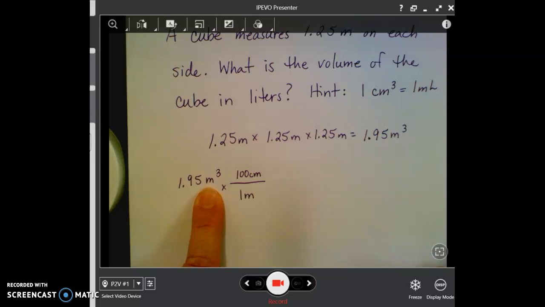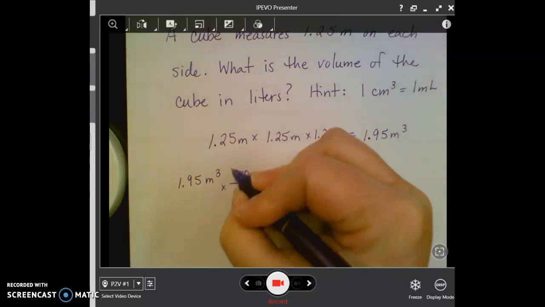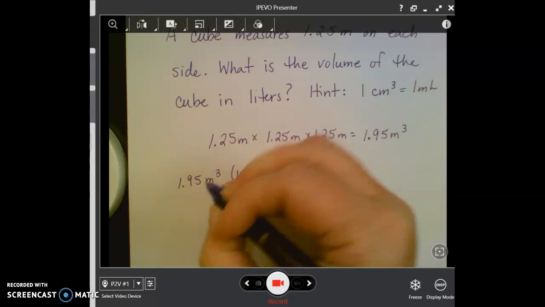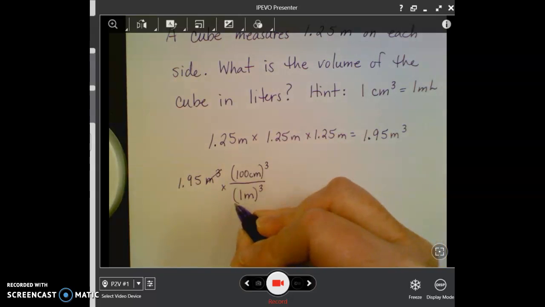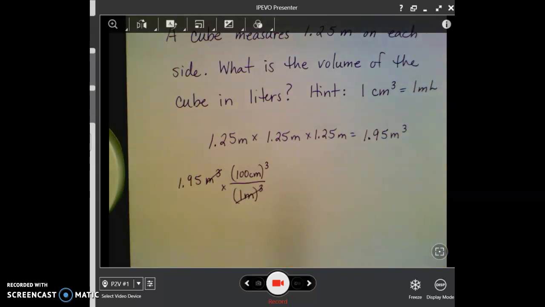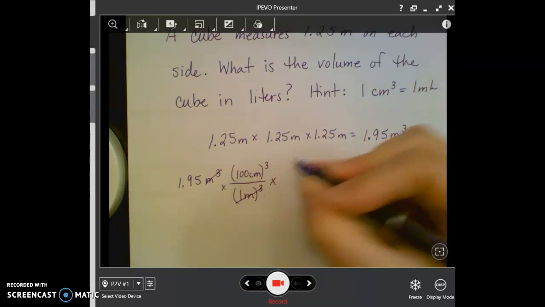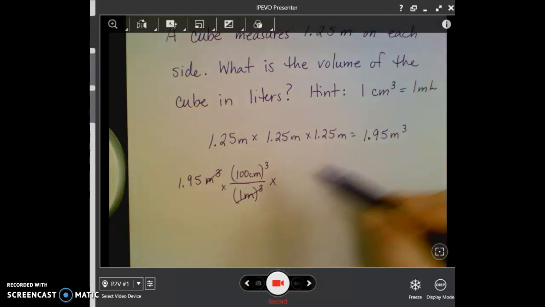But since these are cubic units, I need to cube these conversions as well. So now cubic meters will cancel out with cubic meters, and I've got a volume there in cubic centimeters. If you want to, you can stop right here and do that calculation. I'm going to just keep going because you can do this all in one step and set up your math and then just calculate at the end.